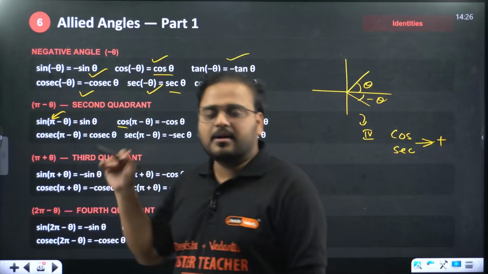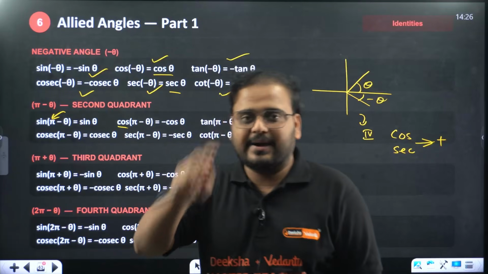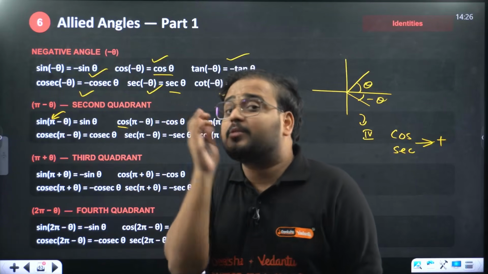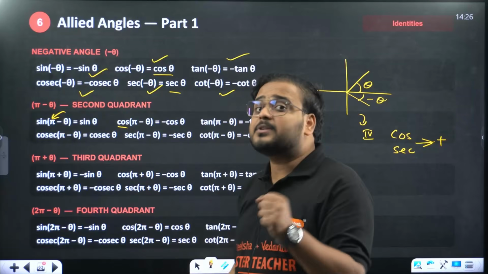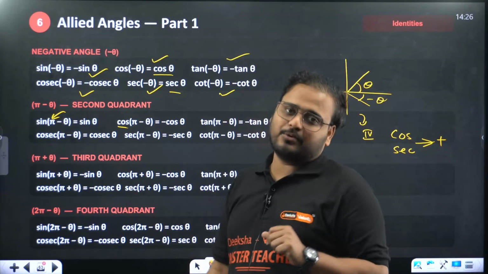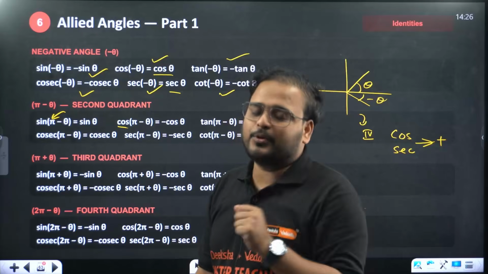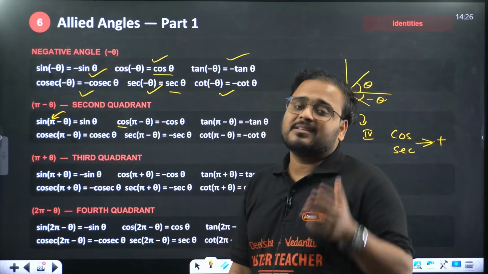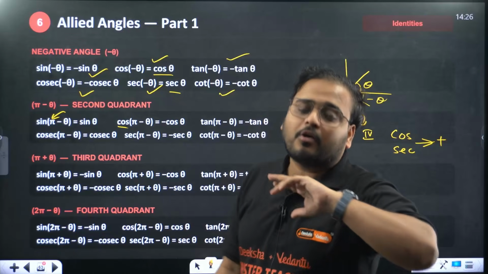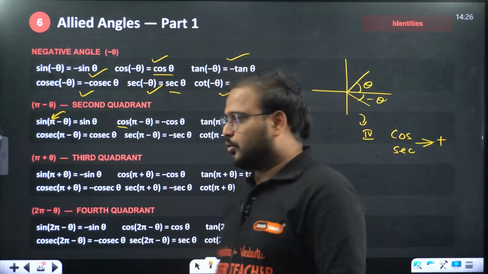That is clear, right? For multiples of pi, which is pi, 2 pi, 3 pi, 4 pi, the trigonometric ratio will not change. But for odd multiples of pi by 2, what does it mean? 1 pi by 2, which is basically pi by 2, 3 pi by 2, 5 pi by 2, these are odd multiples of pi by 2. What happens over there? The function will change to its complementary counterpart. I'll show you, don't worry.